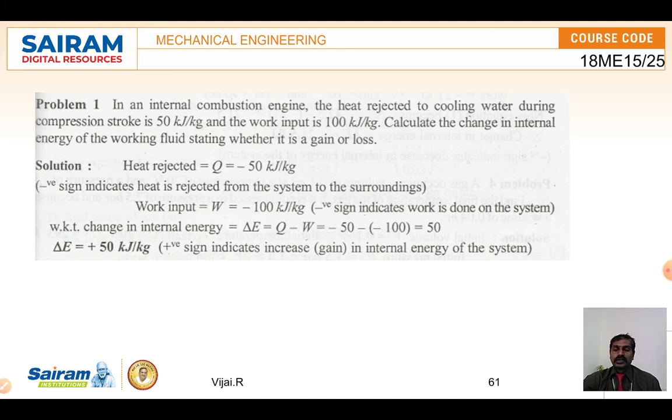So the internal energy change is Q minus W, that is equal to minus 50 minus of minus 100, which is equal to plus 50. So this is the internal energy gain of the system.